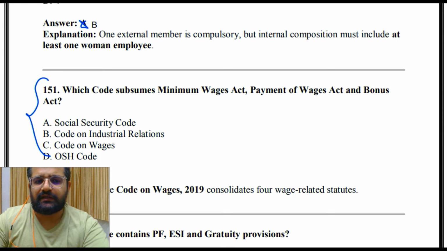In the next we'll start with this and we'll move ahead with more questions. At the same time we'll complete the entire labor laws using these questions only.